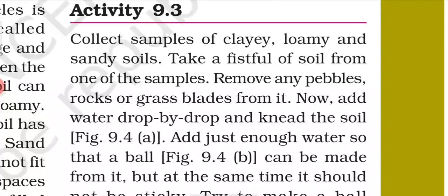till we are able to make a dough-like material. When we are able to make a dough-like material from the soil, that much water we have to add. Then we have to start rolling it in our palm and make a small ball from it. After that we have to roll that ball on the surface so that we make a cylinder. Then we have to mold that cylinder into the shape of a ring, so that we can observe which type of soil is able to get the proper shape.